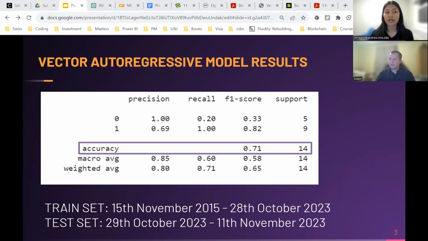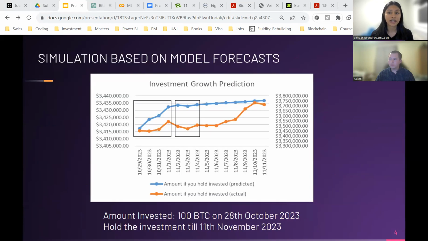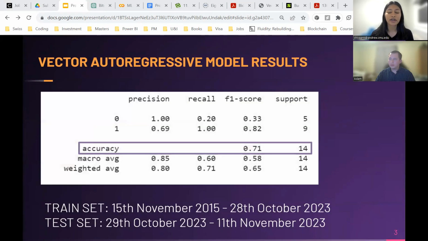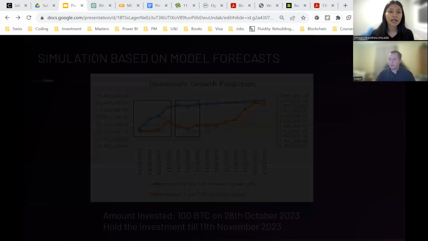Just to clarify, though the vector autoregressive model is a regression model, we are using the predictions from this model to calculate the trend, which is going to be increase or decrease, which is why we were able to convert it into a classification task.